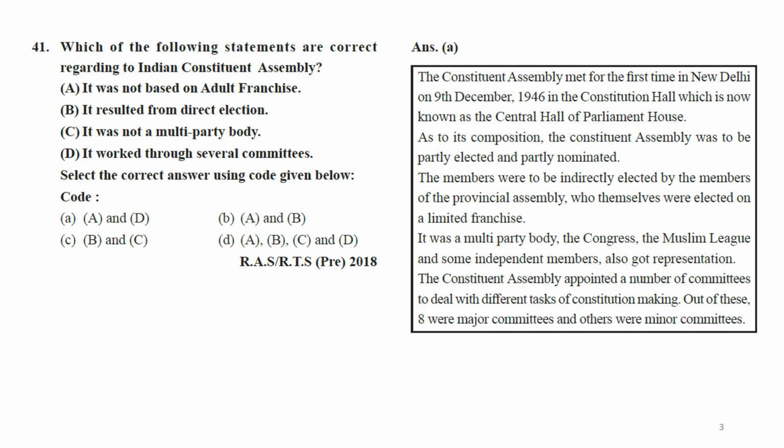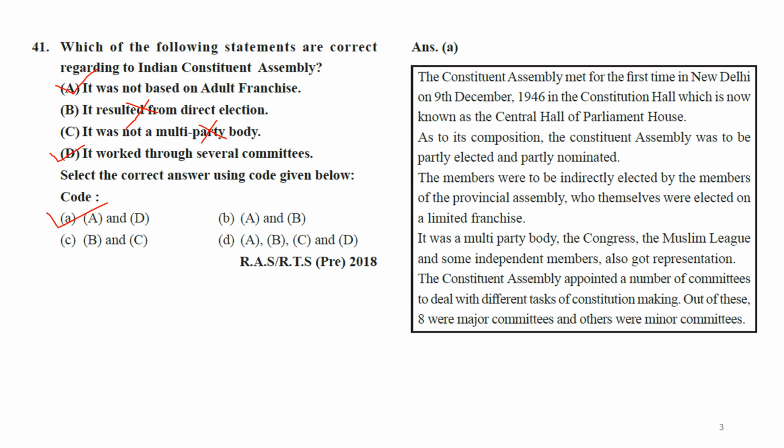Here you can see it was not based on adult suffrage. This is correct. It resulted from direct election. No, this is wrong. It was not a multi-party body. This is also wrong. It was a multi-party body, and it resulted from indirect election, and it worked through several committees. So the answer is A.